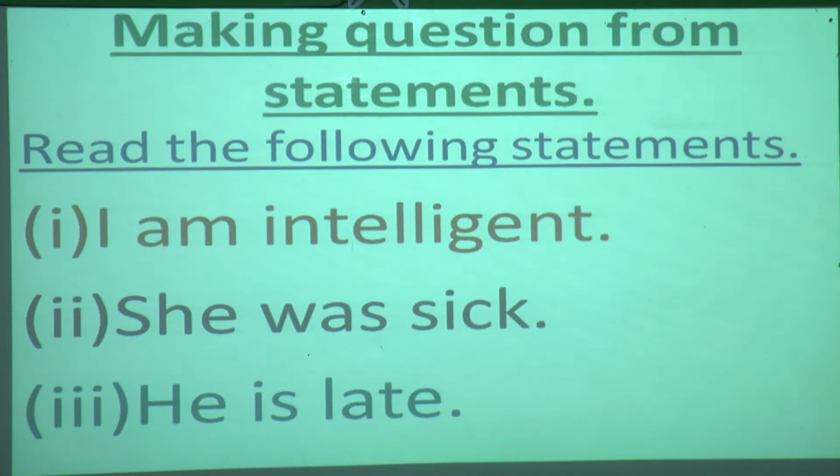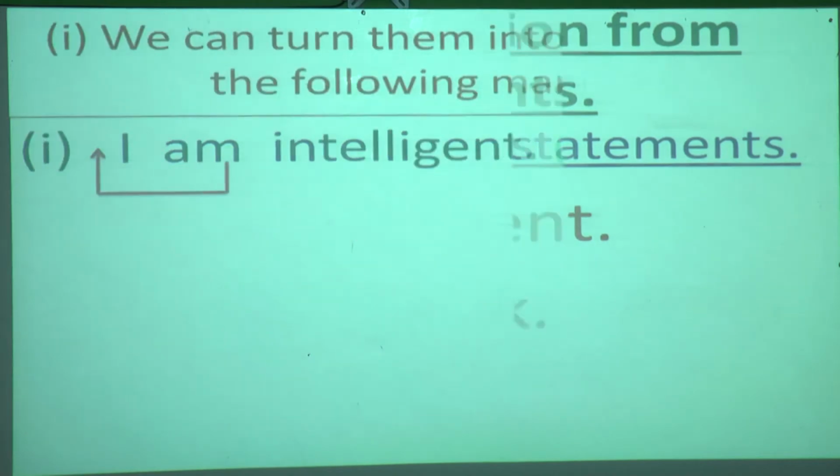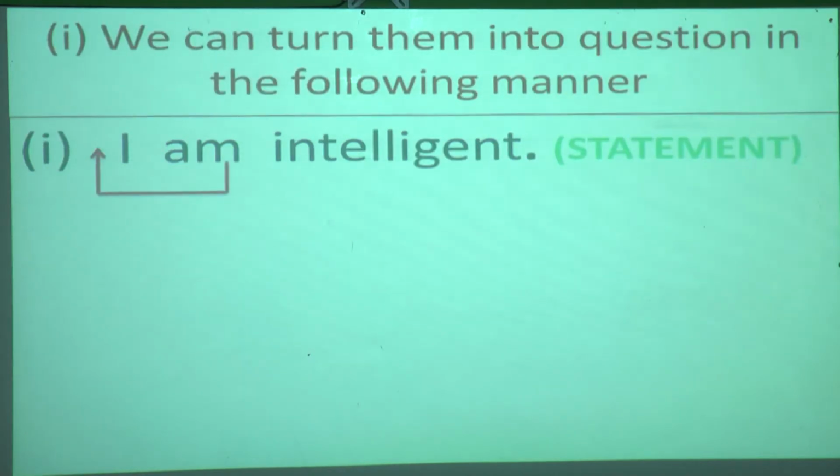Now what do we have to do? We have to make questions from statements. It means we have to make these statements into interrogative sentences. Now we will see how we can make them. Now what do we have to do? We can turn them into questions in the following manner. Now what is the manner to make a statement into a question? Pay proper attention to how we have to make an interrogative sentence.